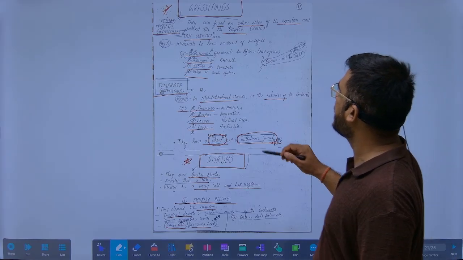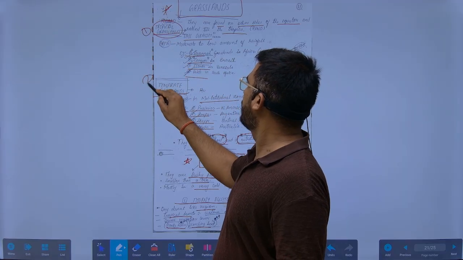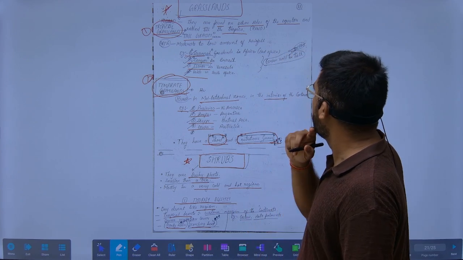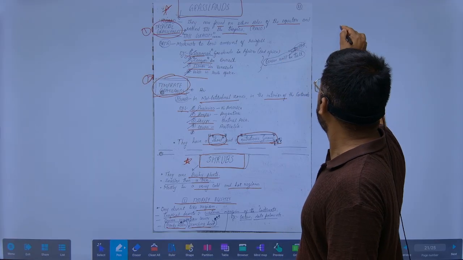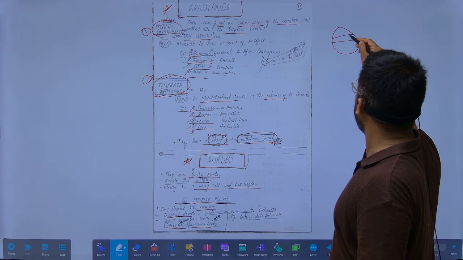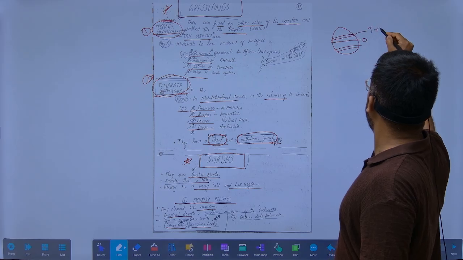So grassland, we see there are two types of grasslands. One is tropical grassland, the second is temperate grassland. Suppose this is the Earth at 0 degree. Tropical grasslands are found here. Tropical.